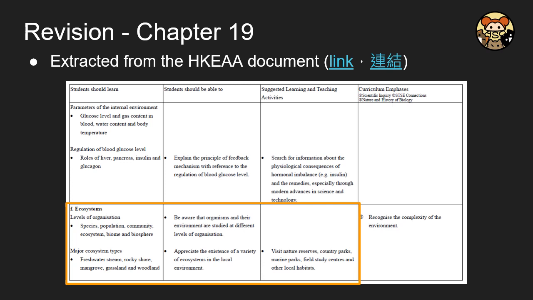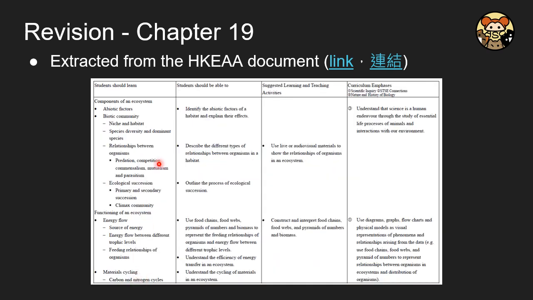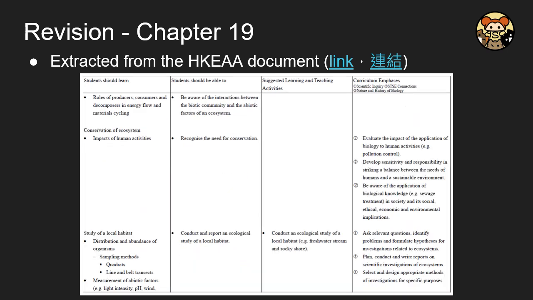And here are some extracts from the HKDSE document. So it talks about the levels of organisms and also some major types: freshwater, mangrove, rocky shore, grassland, woodland. And then we talk about abiotic factors, biotic factors, the concept of niche, and then we move to the concept of energy flow and material cycling. In material cycling, we focus on the carbon and also nitrogen cycles, so you have to remember that. And there is also a good essay question that was recently done about the carbon cycle. And then we know the role of the producer and also decomposer in the energy flow and also recycling of materials.